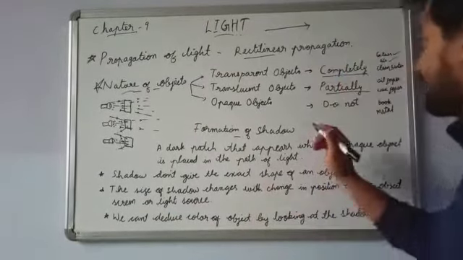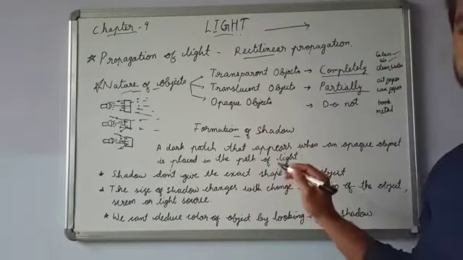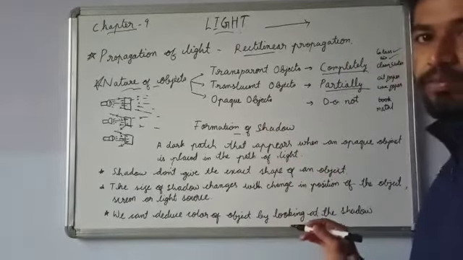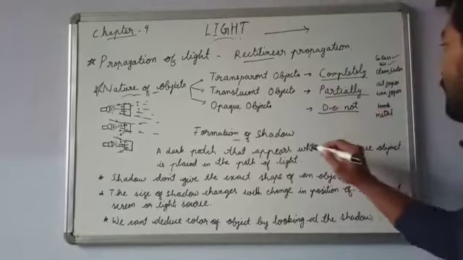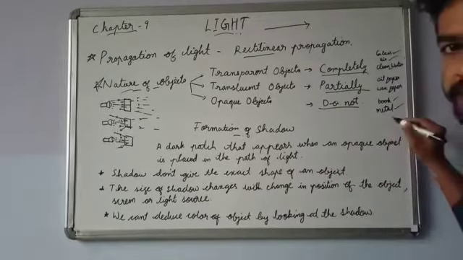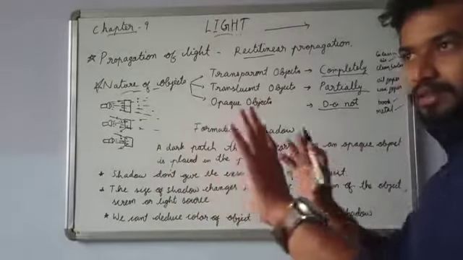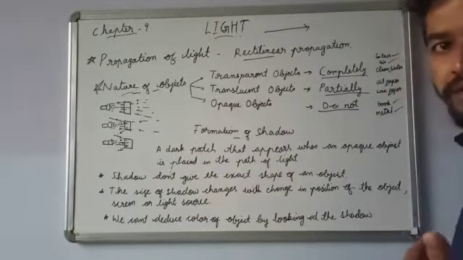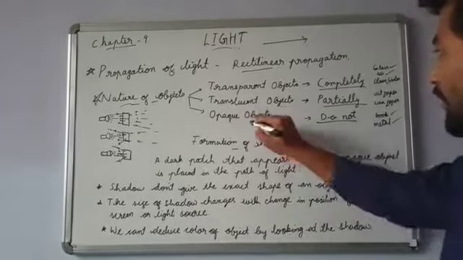Next comes opaque objects. These are the objects that do not allow the light to pass through them. There are so many examples. Book, metal sheets, wood, cement, the bricks. Anything that does not let the light pass through it comes under opaque objects.